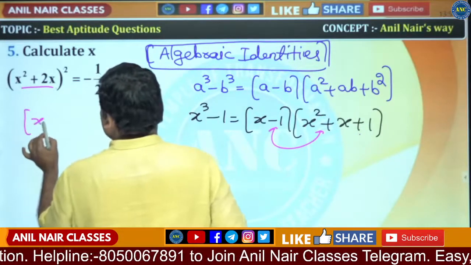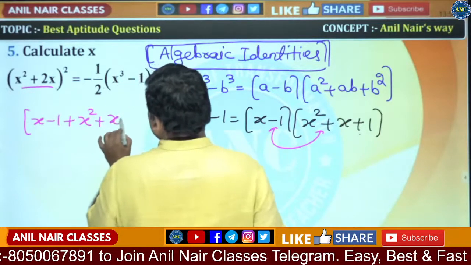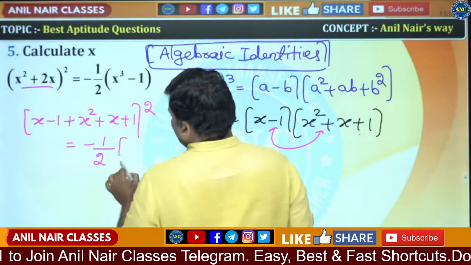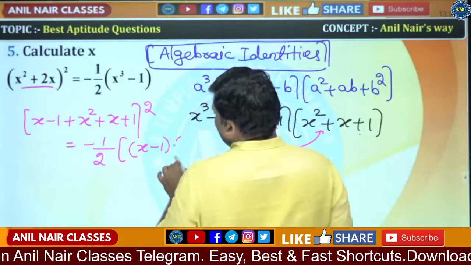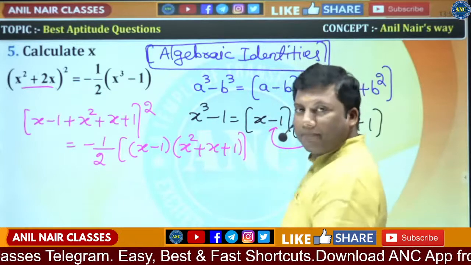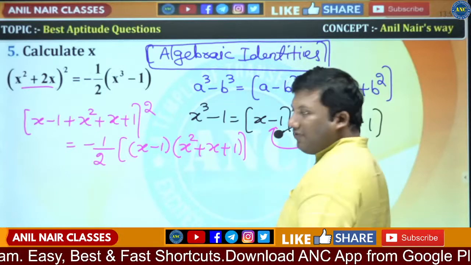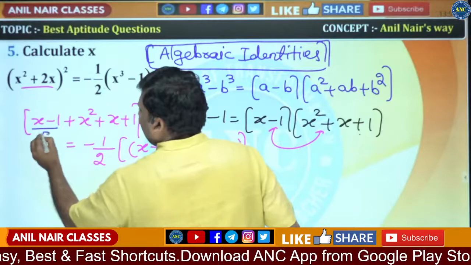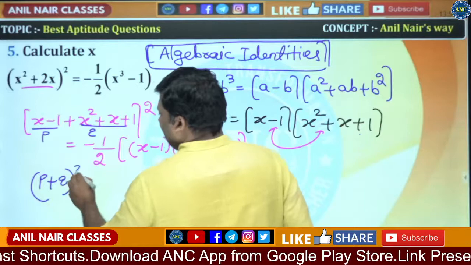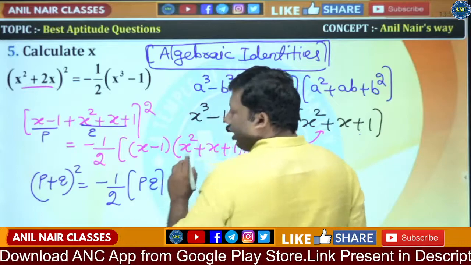So this can be written as (x minus 1 plus x square plus x plus 1) whole square is equivalent to minus 1 by 2 into (x minus 1) into (x square plus x plus 1). So what we will do is, we will simplify this equation by giving some variables to it. Let these be p, let these be q. So this will become (p plus q) whole square is equivalent to minus 1 by 2 into p into q. Are you all with me?